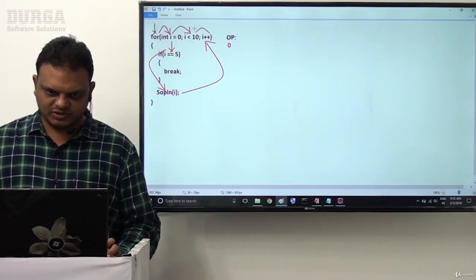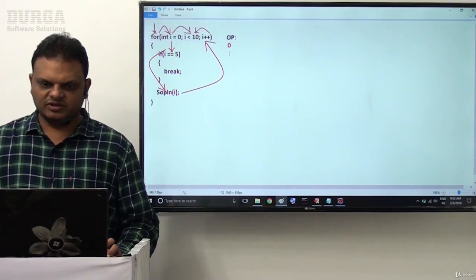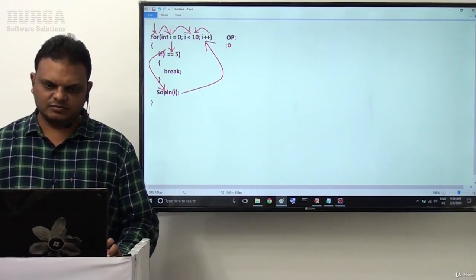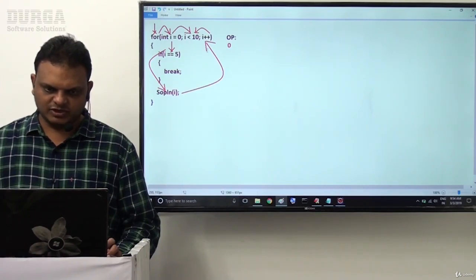This is exactly the flow of execution. Now, for example, i value is 1 here. If it is 1, what do we have to do now?